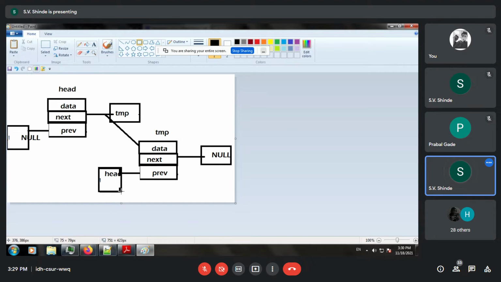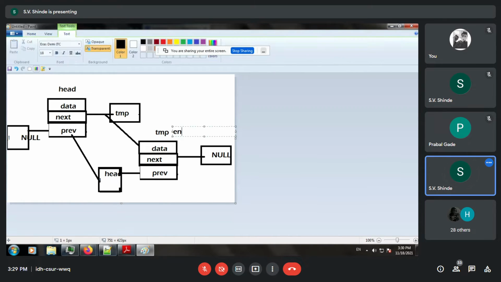Now when you put the previous node as head, it will connect it to the head node in this way. So in a doubly circular linked list, this temp becomes the end node. The only thing we have to update is the end node, that is, end is equal to temp.